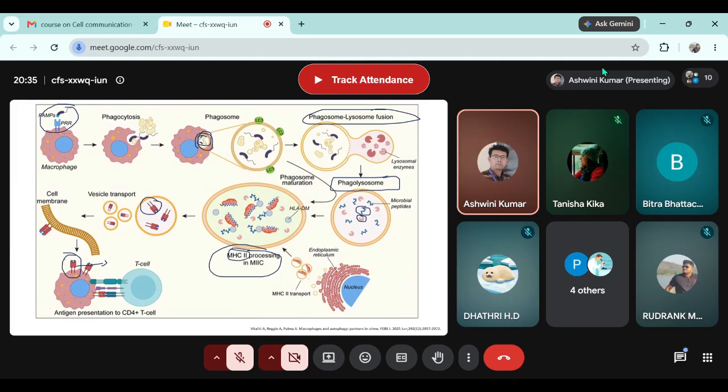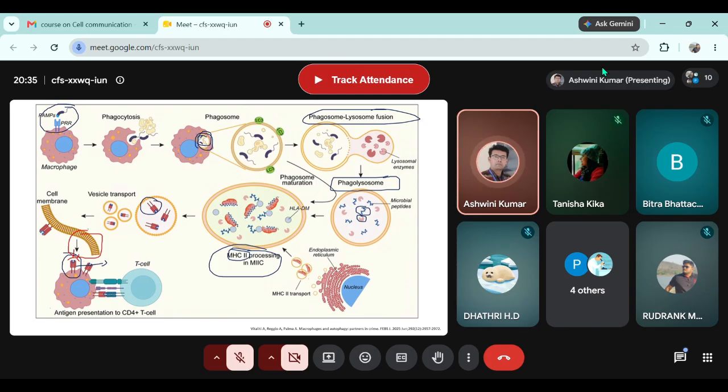so that an inactivated T cell can interact with this APC through the T cell receptor.